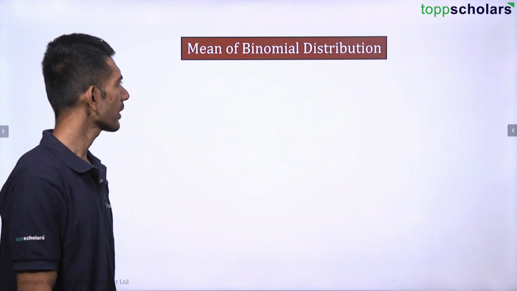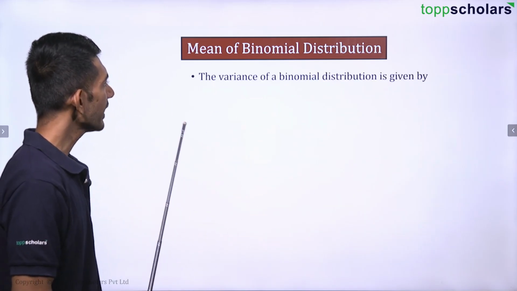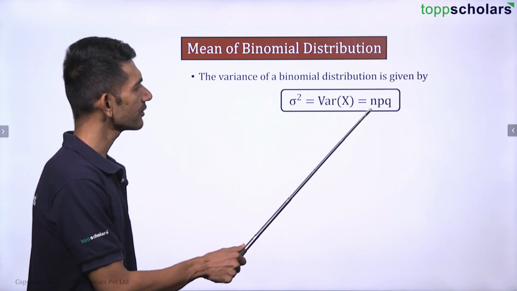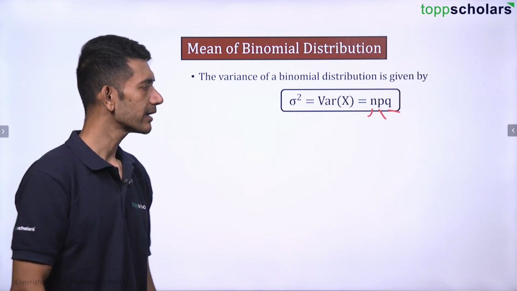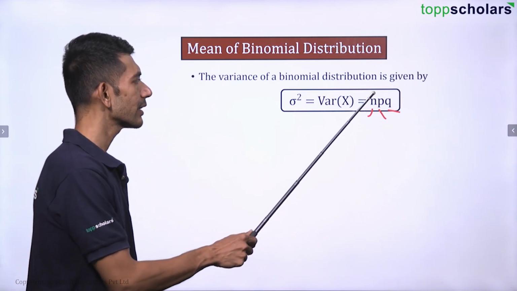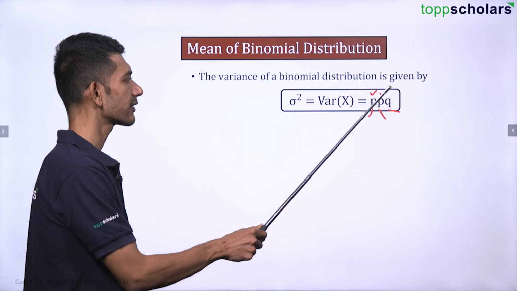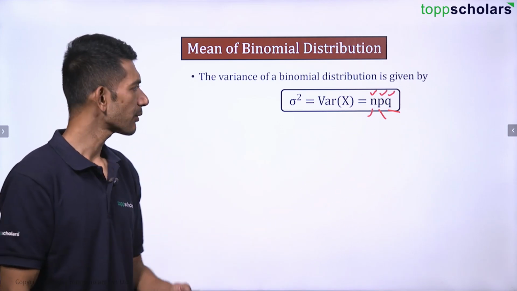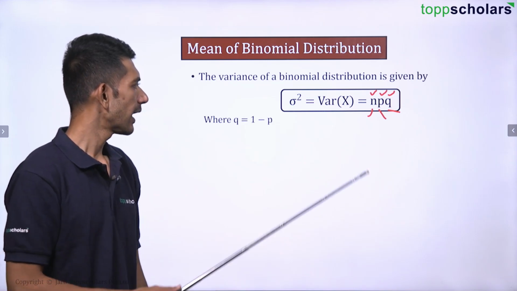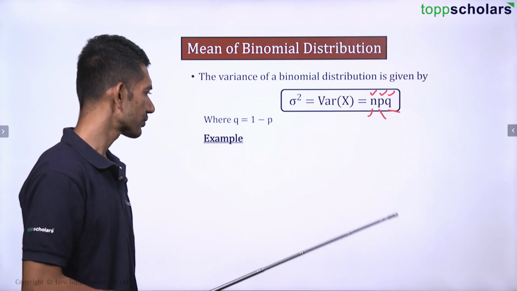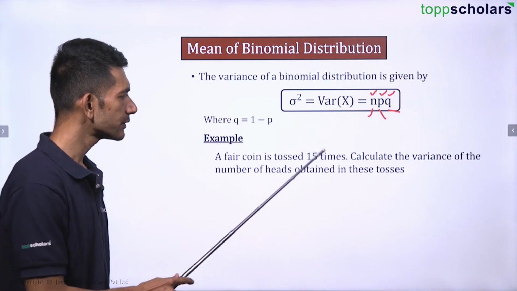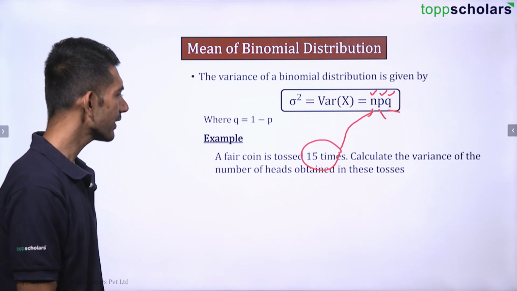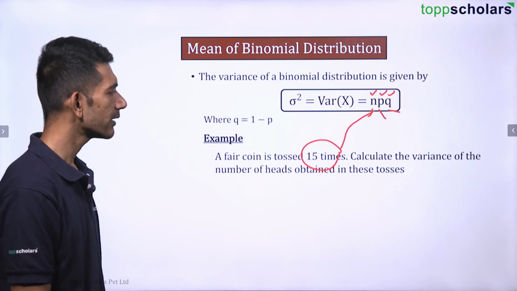Simple? Okay. And the variance of a binomial distribution is given by variance is equal to n into p into q. That is, this is like your number of trials, this is the success, and this is the failure. Success, failure, number of trials. So let us see. And q is nothing but 1 minus p, of course. So a fair coin is tossed 15 times. So n is 15. Calculate the variance of the number of heads obtained in these tosses.